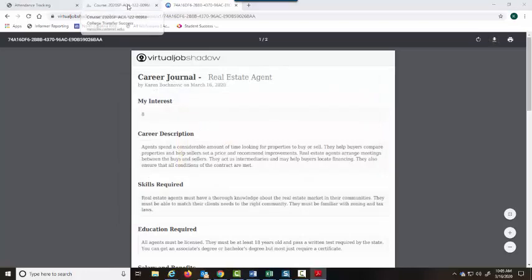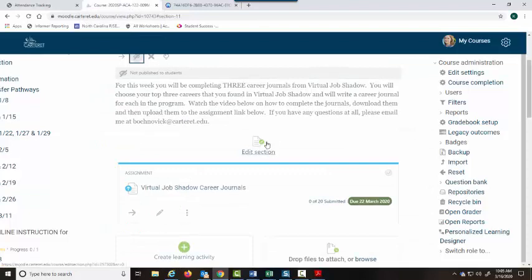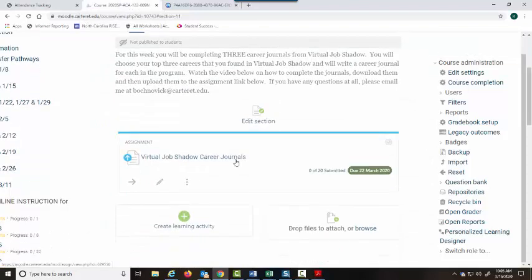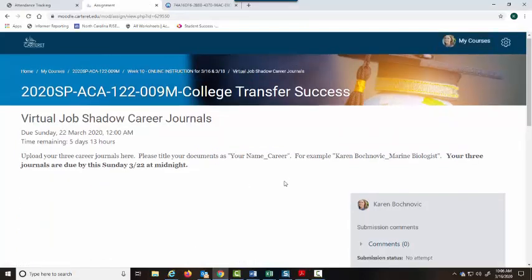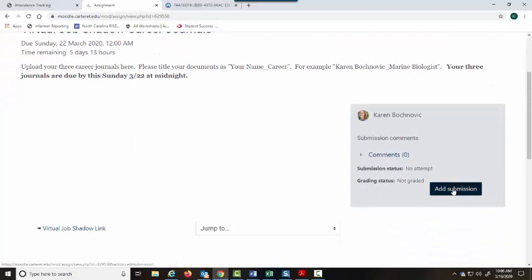Now I'm going to go to our Moodle course, and notice here is where you're going to be uploading your career journal. And notice this is located under week 10 in our Moodle course. So I'm going to click on the career journals link here under the assignment tab, and then I'm going to add a submission.